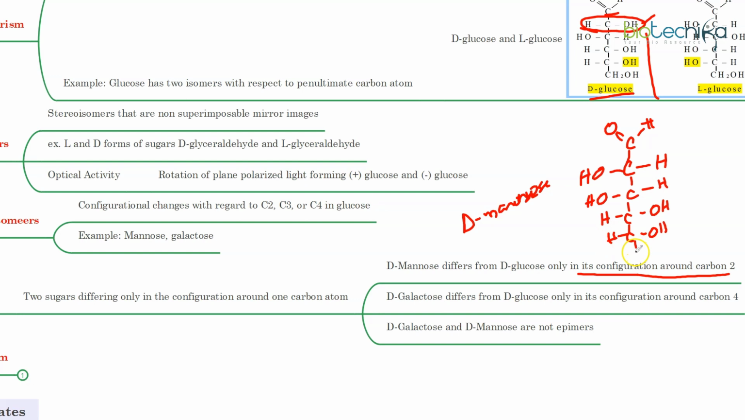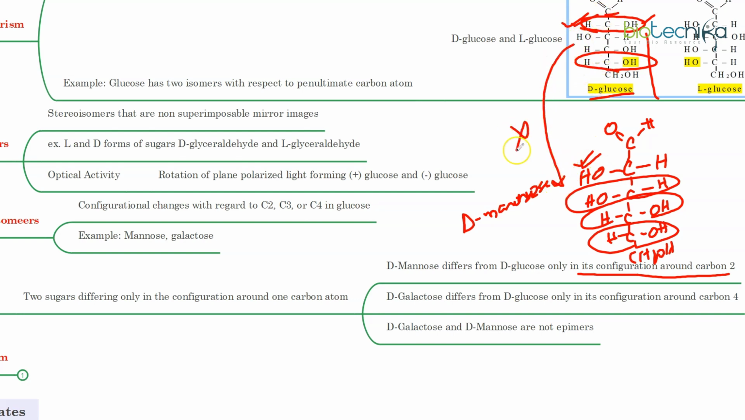Okay, so this is your mannose structure. You can see these are both D sugars. This part is the same, but this is what is different. They are not mirror images, but their configuration differs at only one carbon. So they are diastereomers, and they are also epimers.